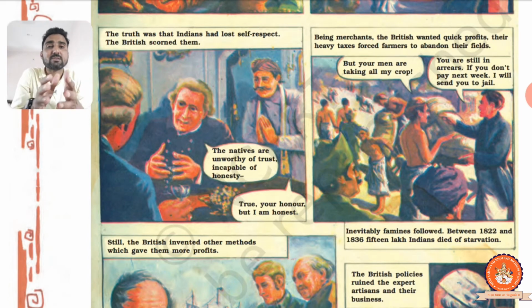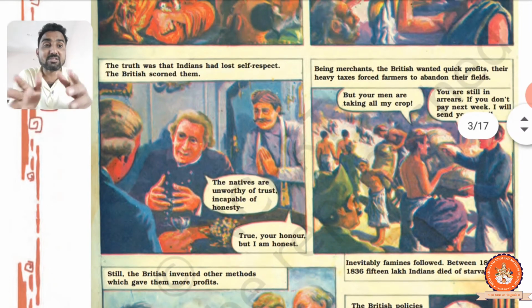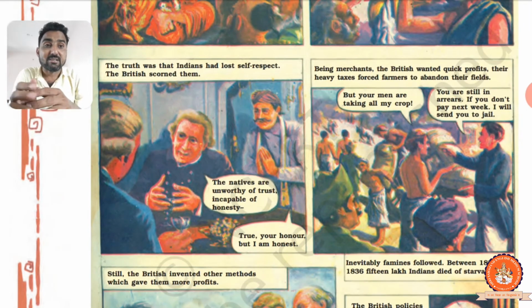So our Indian farmer, Indian peasant said, "Sir, all the crops are taken by your men. We have nothing to give you. We have no money. So how can we pay your tax?" So the British employees said that you are still in arrears, that means they are still under debt.